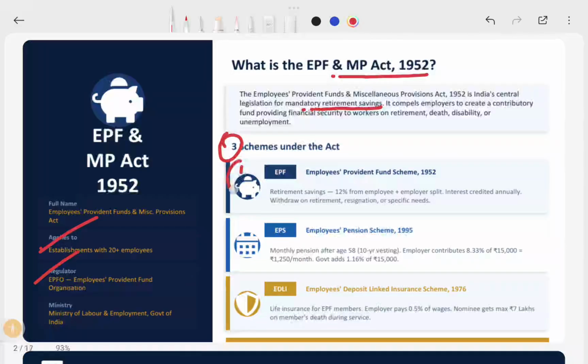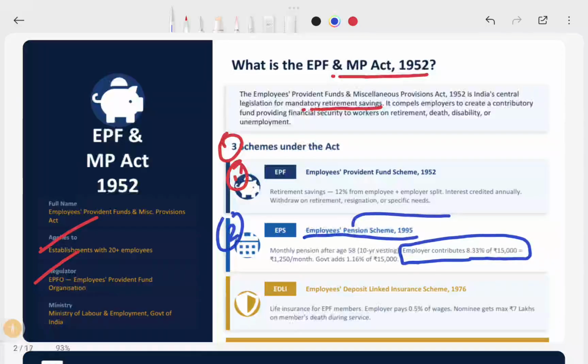The first scheme is the Employees Provident Fund scheme. Here the entire 12% will go to the retirement savings account. The second one is the pension scheme. Out of your employer's contribution, 8.33% of the PF will go to the pension scheme. There are pension options also that I will tell.